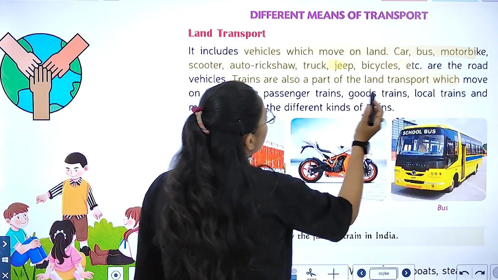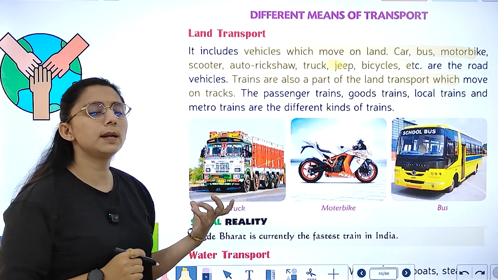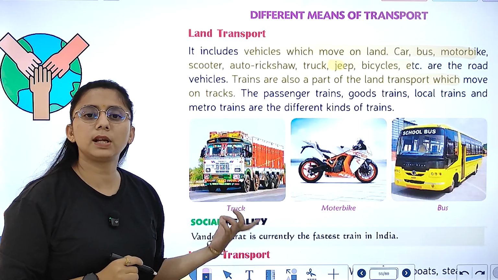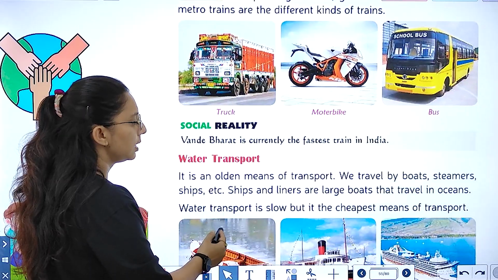Trains are part of the land transport which moves on tracks. So there are passenger trains, goods trains, local trains and metro trains. These are the different types of trains that we see. Right? Vande Bharat is currently the fastest train in India.